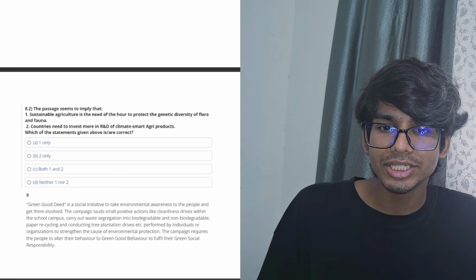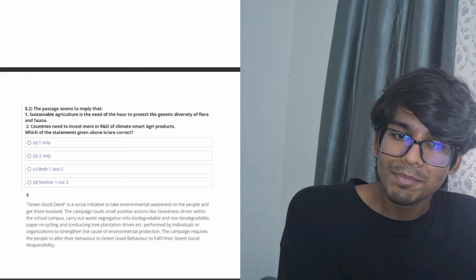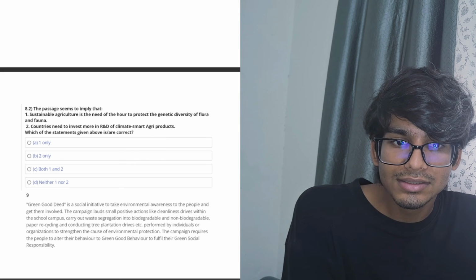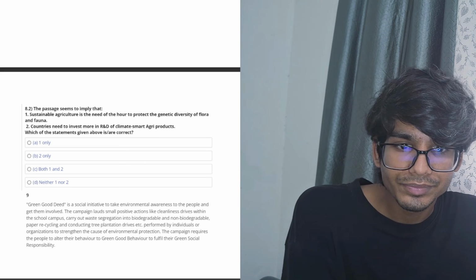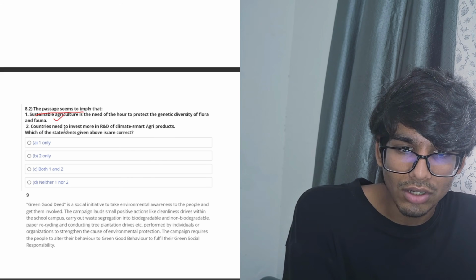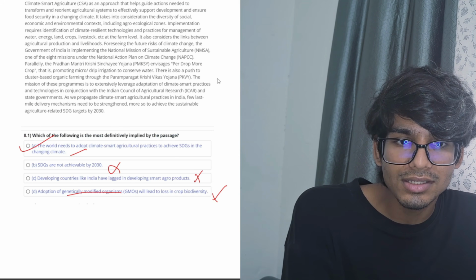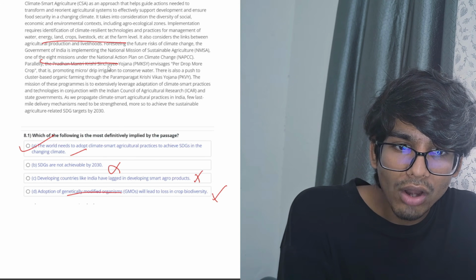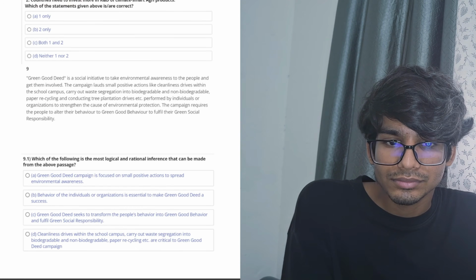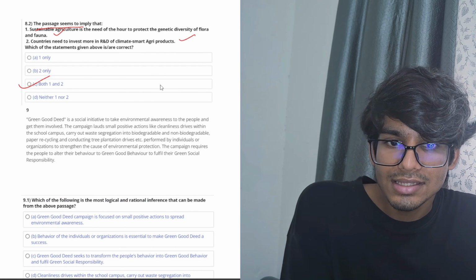Coming on to the question 8.2. The passage seems to imply, imply is again inferences, sustainable agriculture is the need of the hour to protect the genetic diversity of flora and fauna. Yeah, sustainable agriculture is something they've talked about. Countries need to invest more in R&D of climate smart agri products. Yeah, because when we read all of this, that is what we actually get here. It is also correct. Both 1 and 2 are correct. Hence C is the answer.